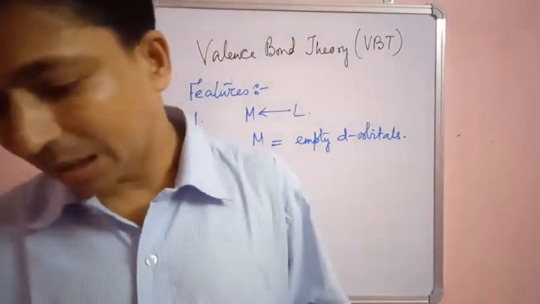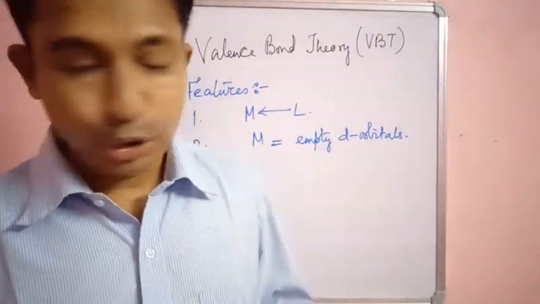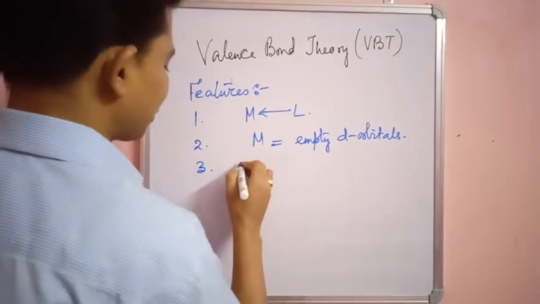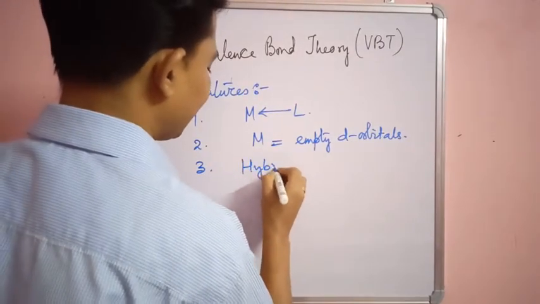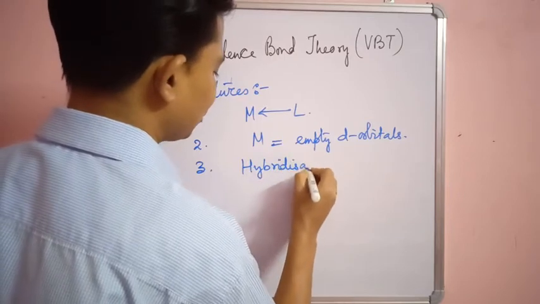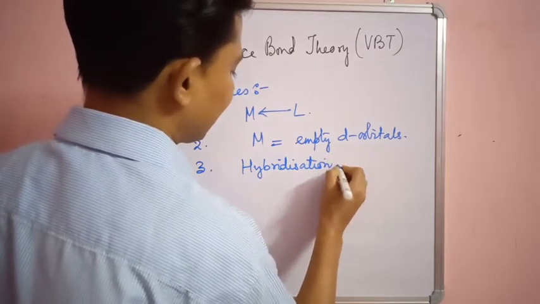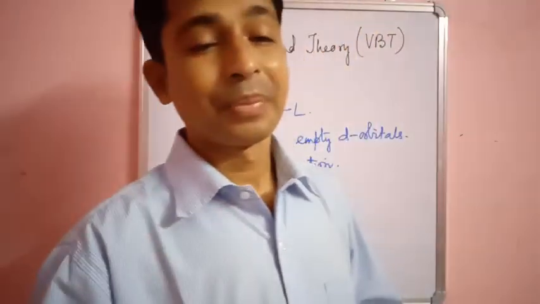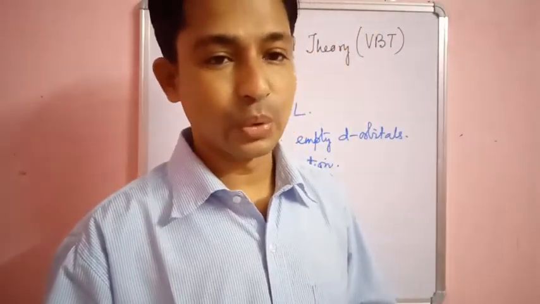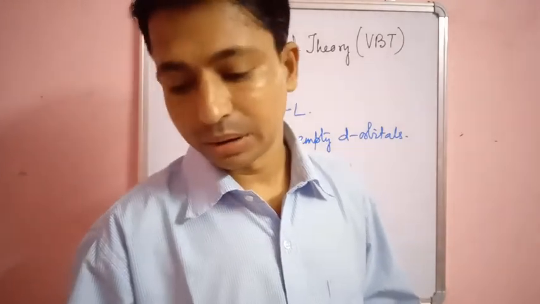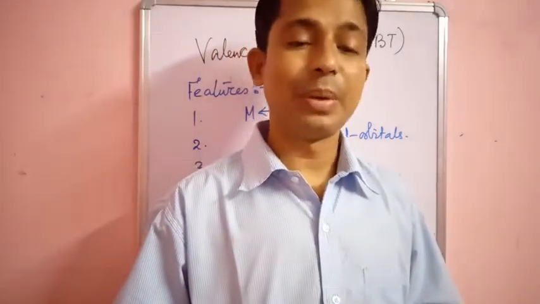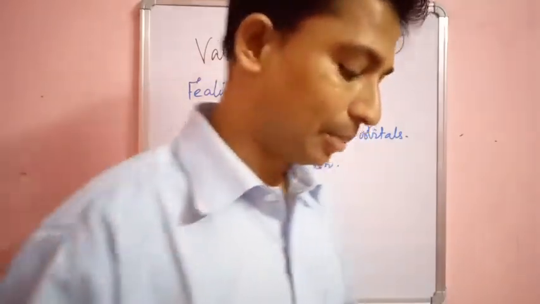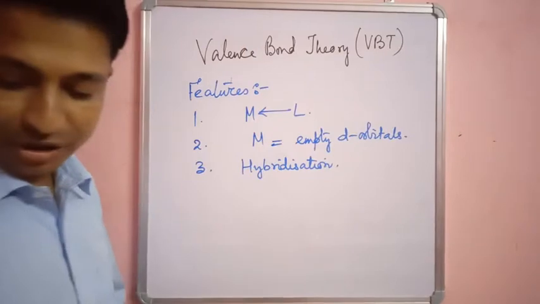The third feature is that the vacant orbitals should undergo hybridization. The metal should hybridize itself before attaching any ligand to it, because on the basis of hybridization only will we be able to determine its geometry.